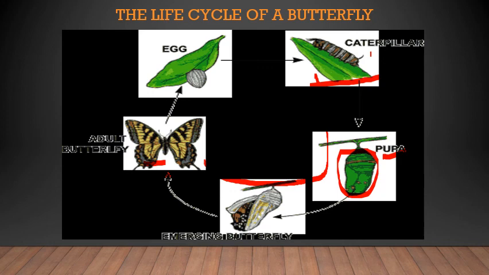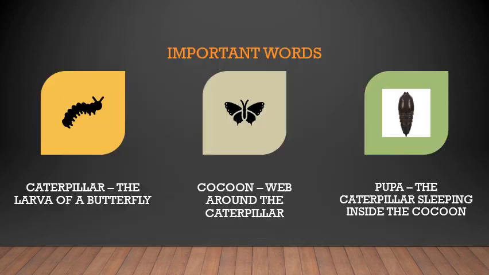When the butterfly is ready, the cocoon splits open. As you can see here, the emerging butterfly splits open the cocoon and flies out as a new butterfly. That was the life cycle of the butterfly.